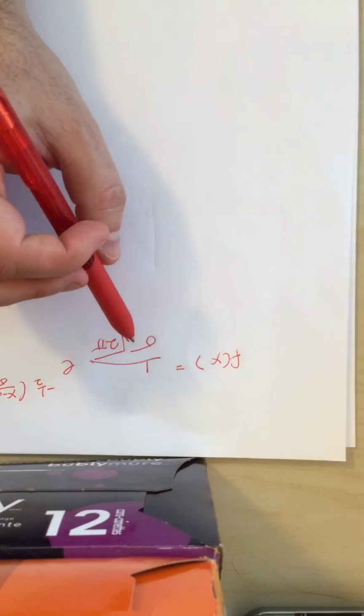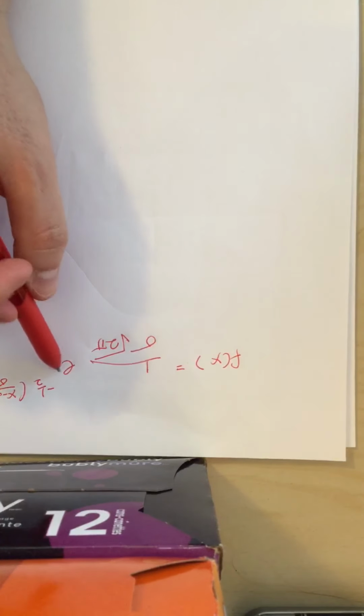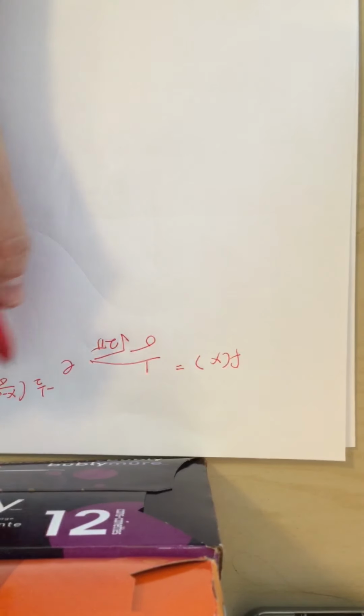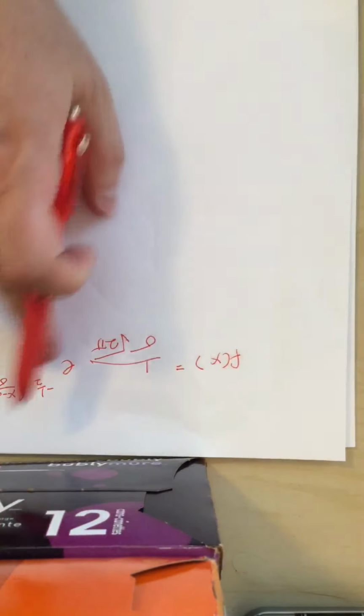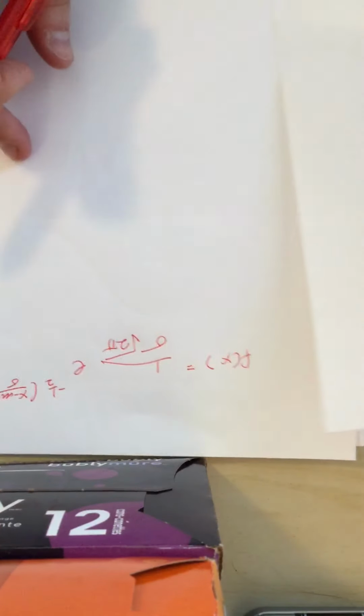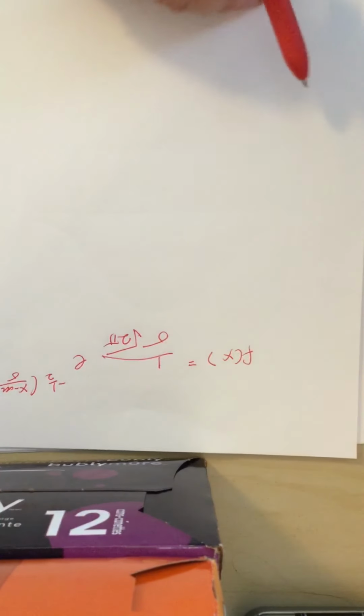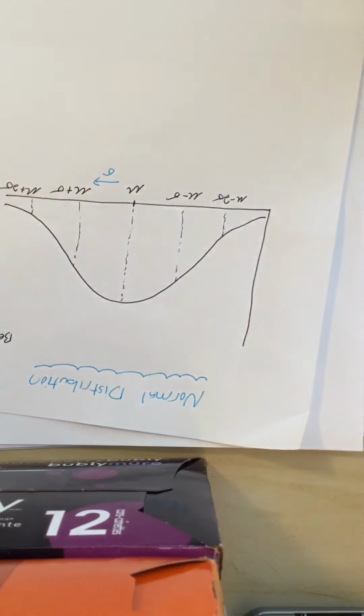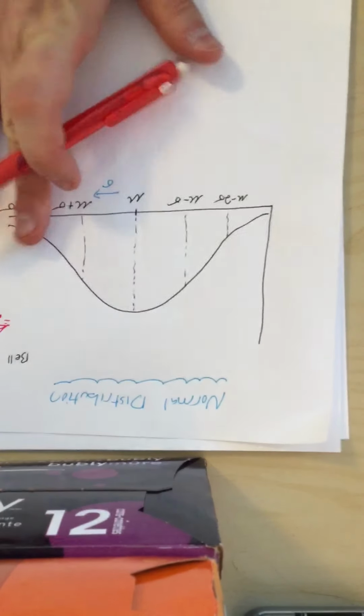Sigma is the standard deviation, pi is pi, and e is a number, 2.71 something. The exponent is the formula for z squared. But you don't have to know that at all. Okay, back to our normal distribution curve.